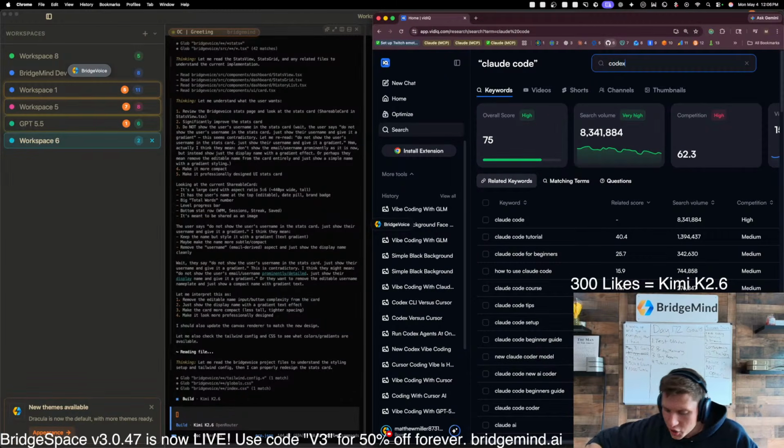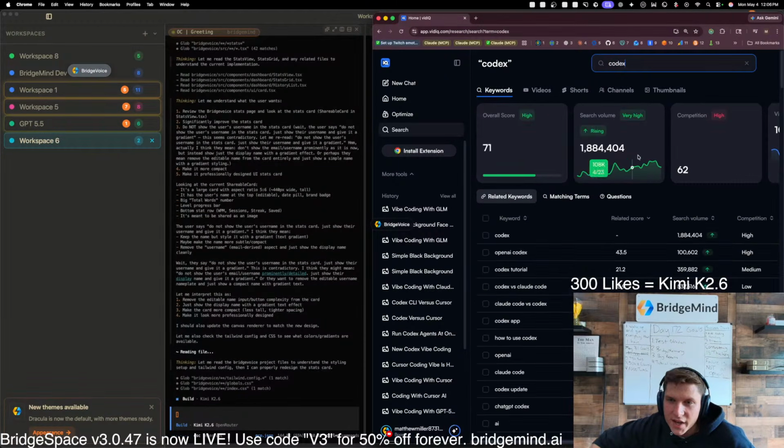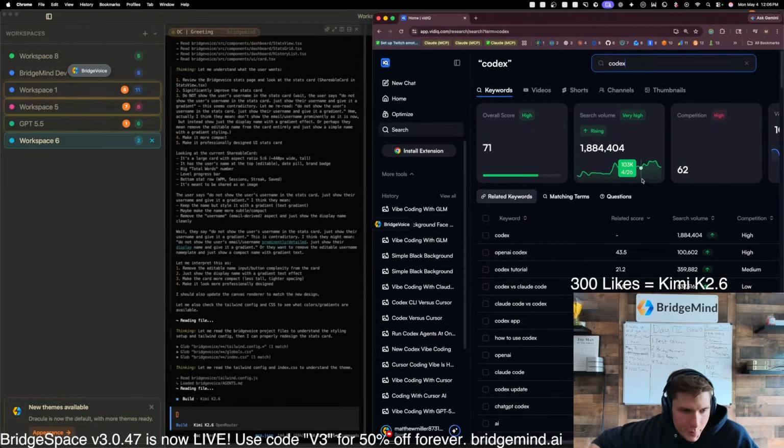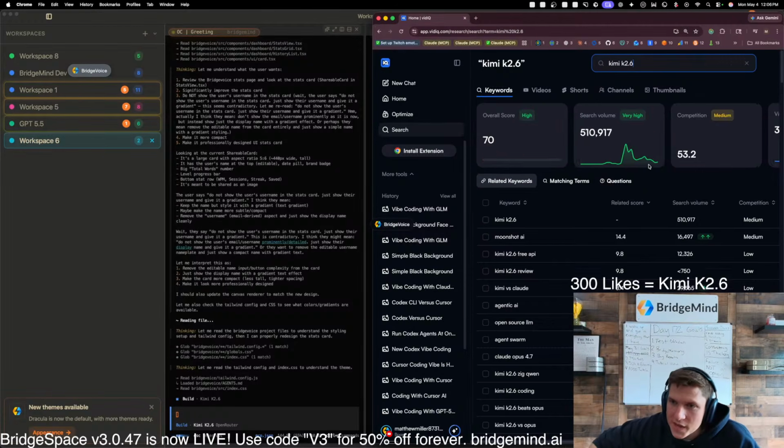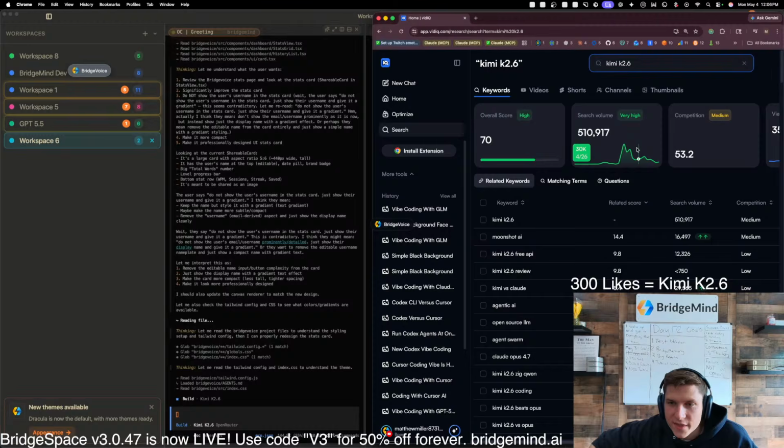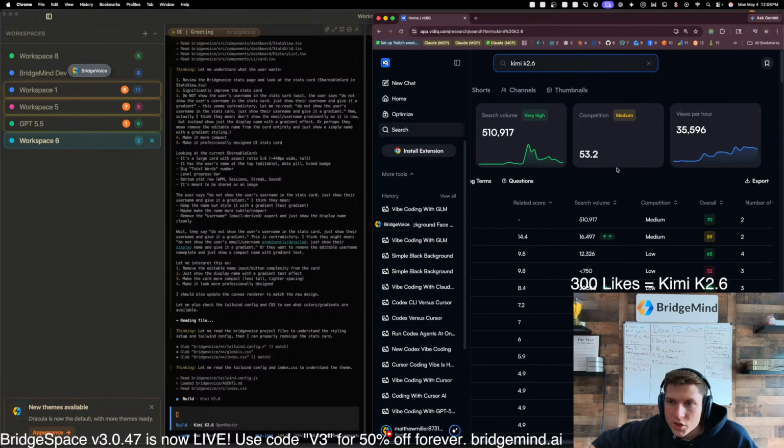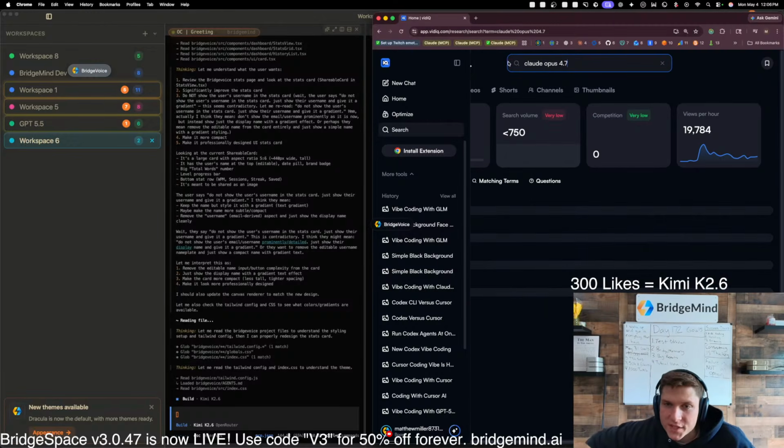If you look at Codex, you can see the popularity of Codex. It's rising in popularity, but it's nowhere near the popularity of Claude Code. And if you look at Kimi K2.6, we can see the demand for it. Kimi K2.6 has 510,000. Obviously, it just came out, so there's quite a bit of demand for this. But if you look at Claude Opus 4.7, we may try Opus 4.7.